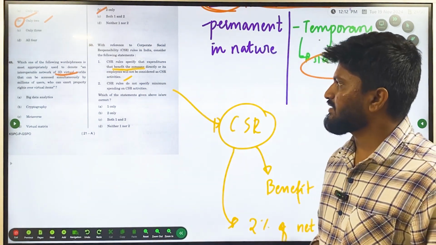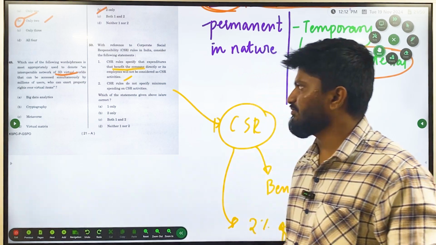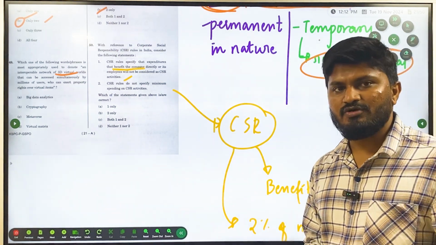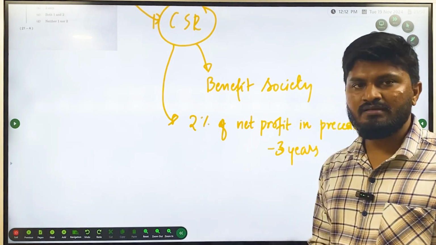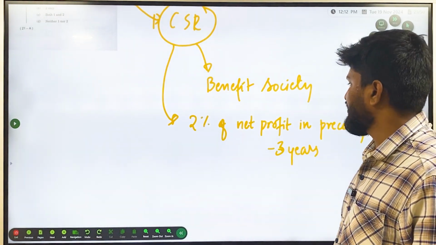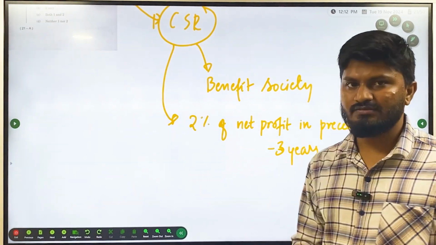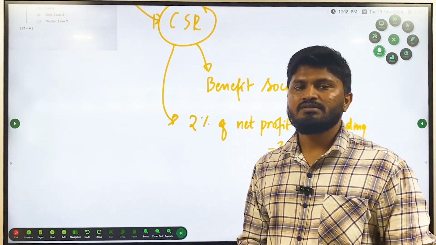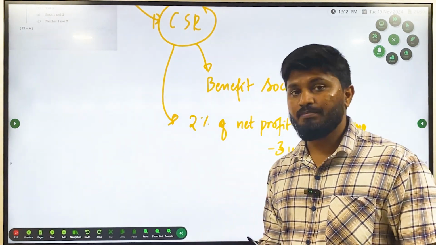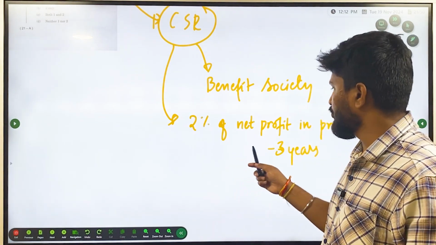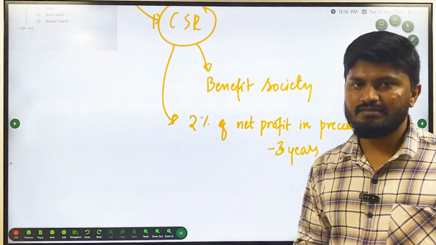Statement 2, CSR rules do not specify minimum spending on CSR activities. This is wrong, because according to CSR rules there is a minimum spending cap: 2% of the net profit in the preceding 3 years.